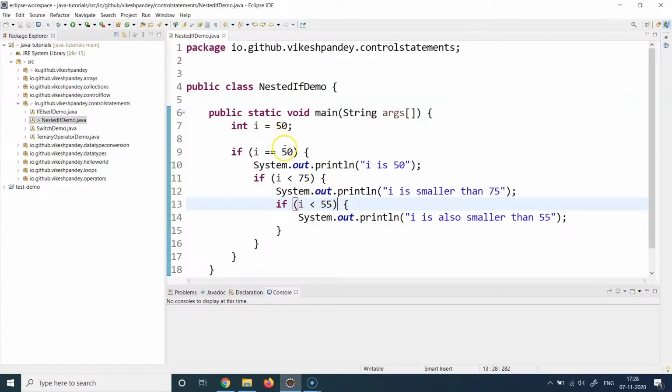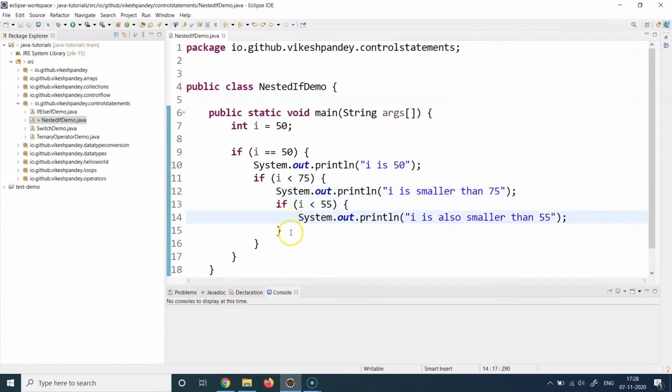So in this case, I'm checking the first equality condition, saying if the value is equal to 50, then execute the statement at line number 10. Then check if i is less than 75. If that is also true, execute the statement at line number 12. And then if i is also less than 55, then also execute line number 14.